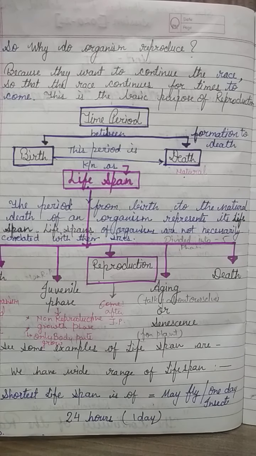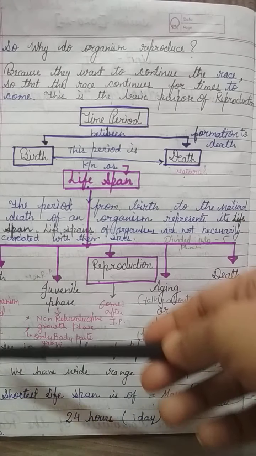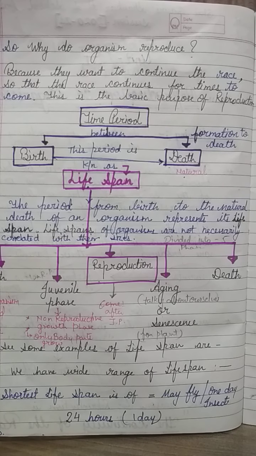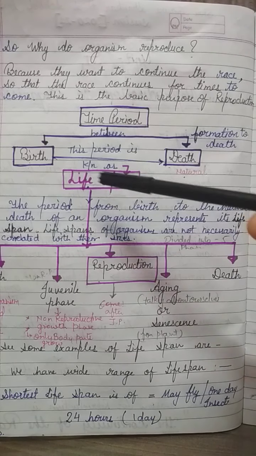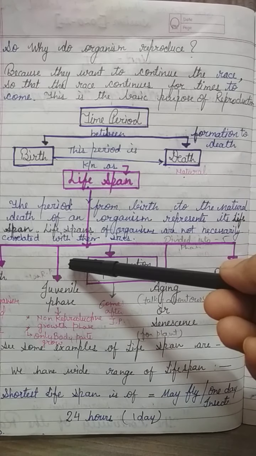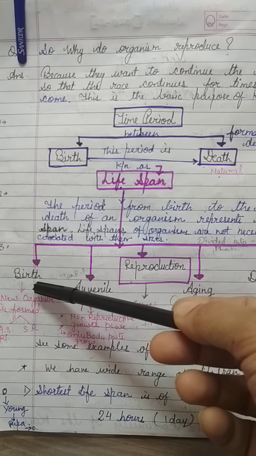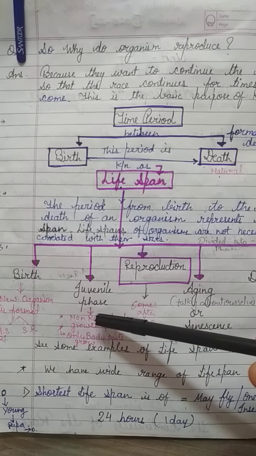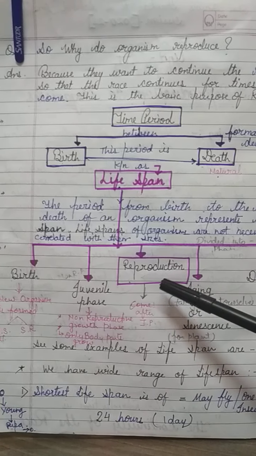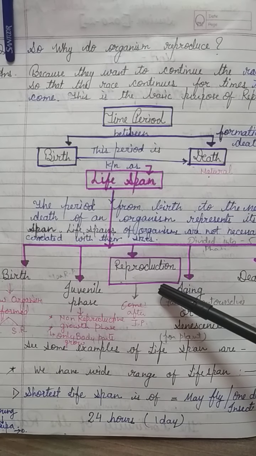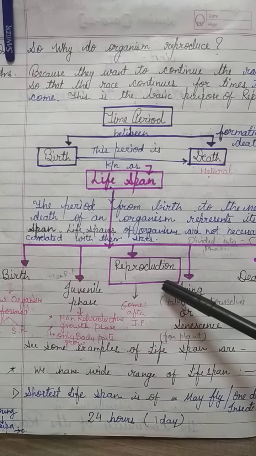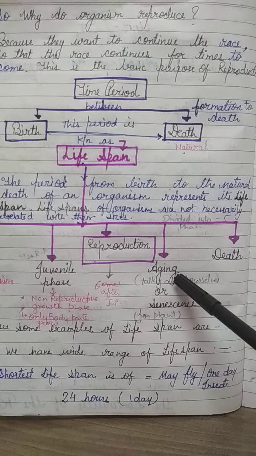According to their growth, lifespan is divided into 5 phases. Number 1 is birth. Number 2 is juvenile phase. Number 3 is reproductive phase. Then aging.